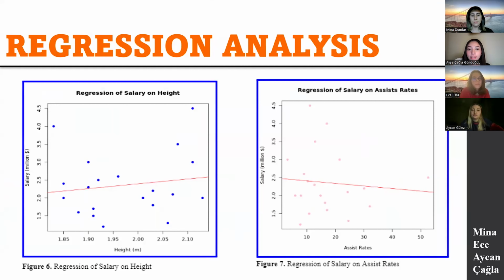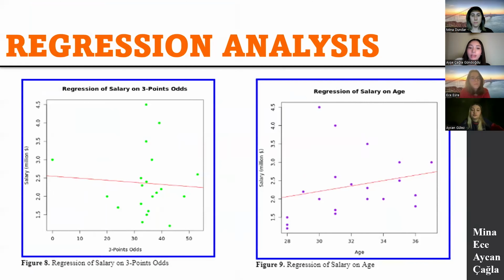This analysis examines the relationship between assist rate and salary, focusing on basketball players with assist rates between 3.2 and 52.6. A scatter plot shows a positive correlation with salaries, generally increasing with higher assist rates. This analysis examines the relationship between 3-point odds and salary in basketball players. Results show a positive correlation, with salaries increasing with increased odds. A linear regression model reveals a positive effect on salaries.